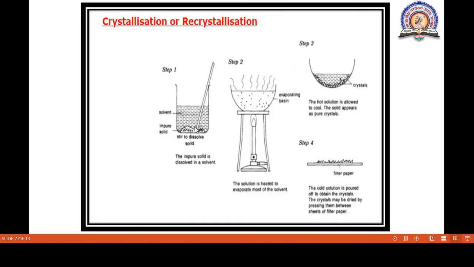Then this impure solid gets dissolved when we heat that solvent. So we take a porcelain dish, also called the evaporating dish. In that we pour all this compound and we heat it on the burner. What happens when the solvent gets heated? The impure compound gets dissolved in it. Once it is dissolved, boil this solution. The solution is heated to evaporate most of the solvent.